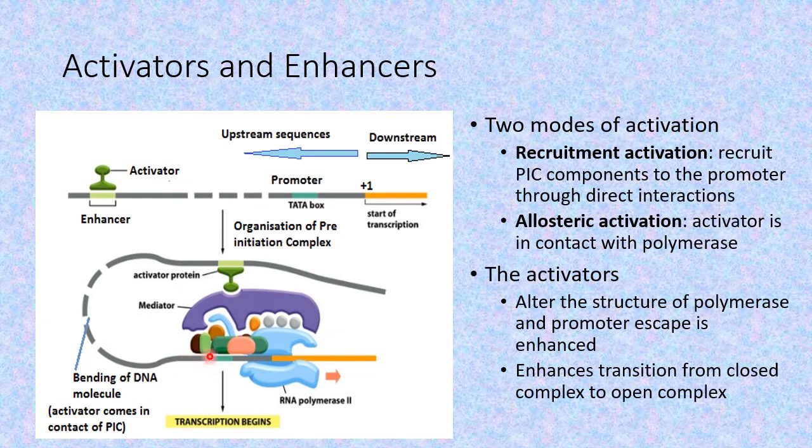Again, for this purpose also, bending of the DNA molecule takes place, and they may come in contact with the pre-initiation complex.